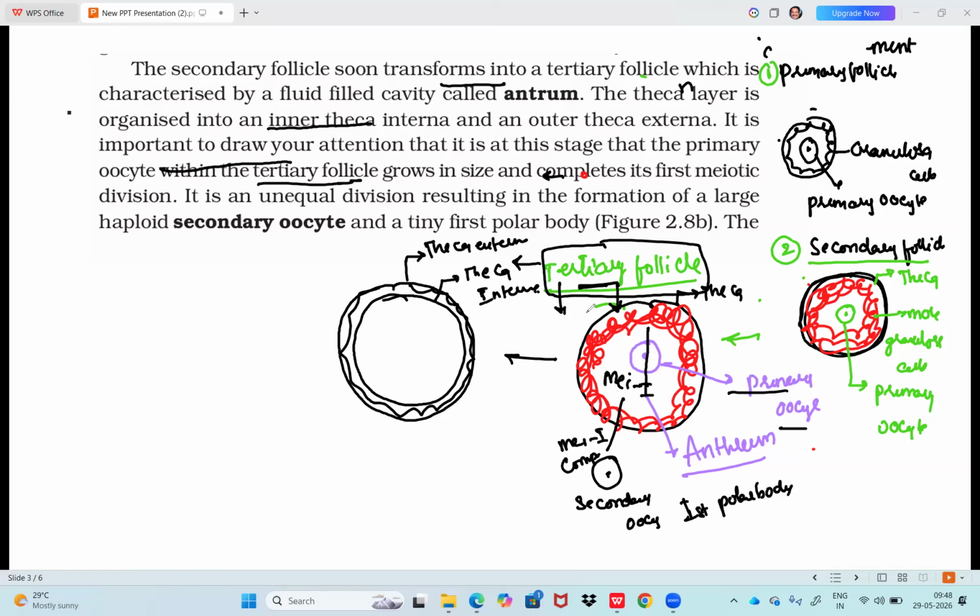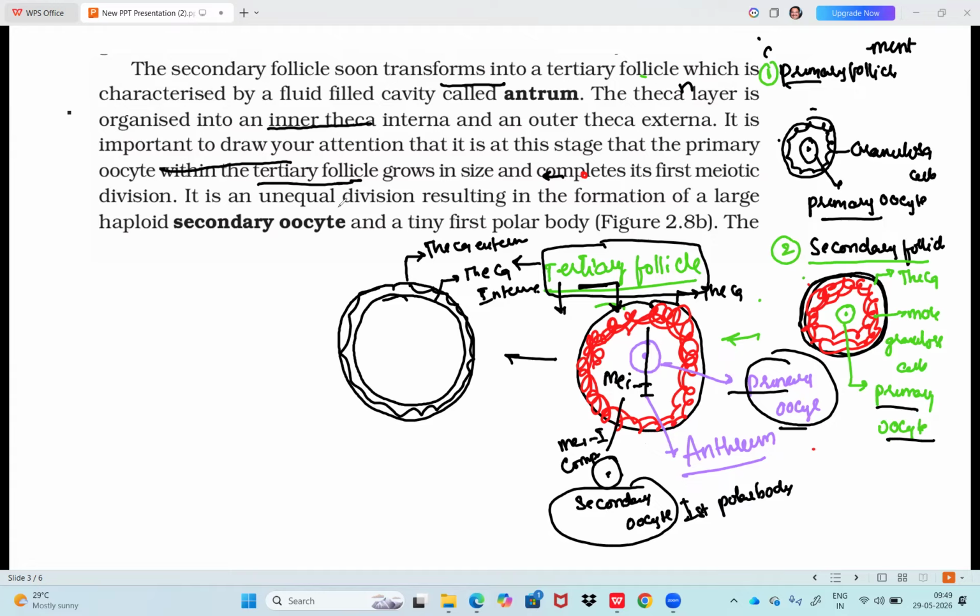So what is in the tertiary follicle then? Sir, tertiary follicle contains first the primary oocyte, then the secondary oocyte. That contains both. What does the primary follicle contain? Primary oocyte only. Secondary follicle contains primary oocyte only. But in the tertiary follicle, a primary oocyte is turning into the secondary oocyte. So definitely we can say both are present.